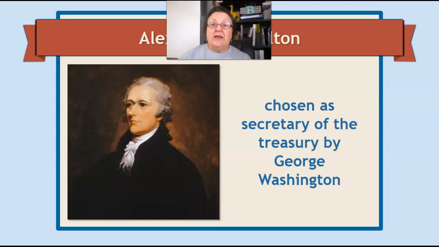Even though those two were George Washington's advisors who gave him information and advised him on certain things, they disagreed, but still they were friends. So you can have friends and disagree on things. It's okay. You don't always have to agree 100% with your best friend. You can agree to disagree, and that's what Hamilton and Thomas Jefferson did.